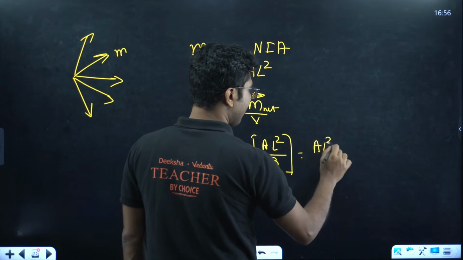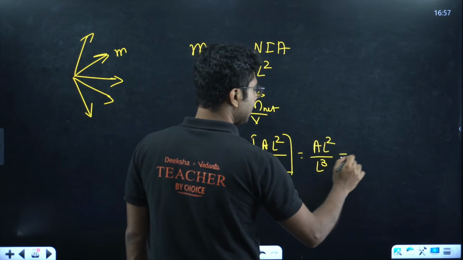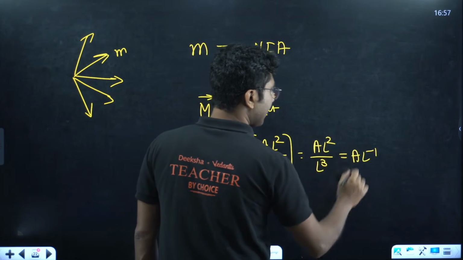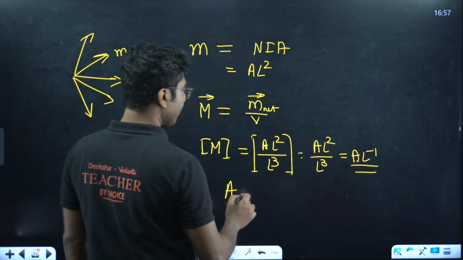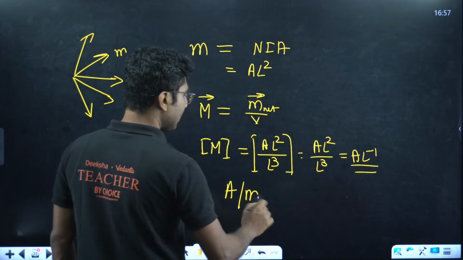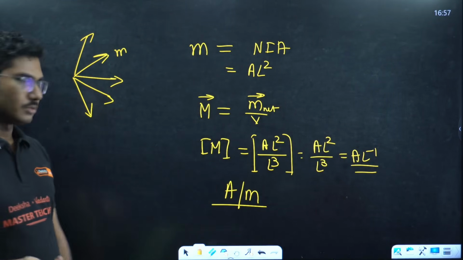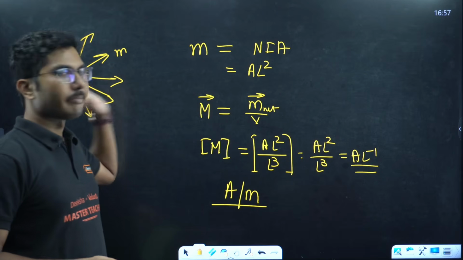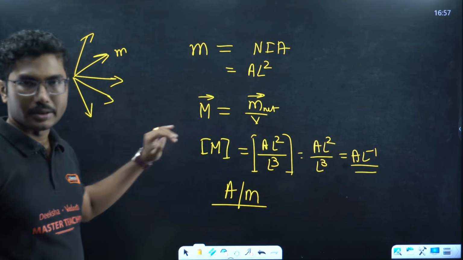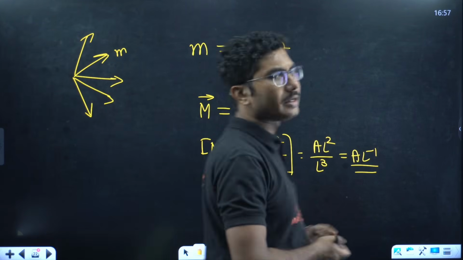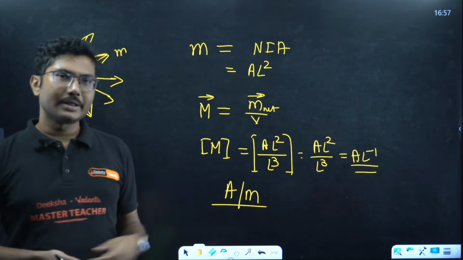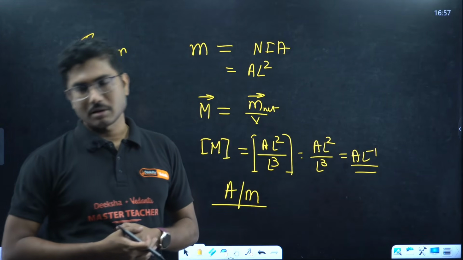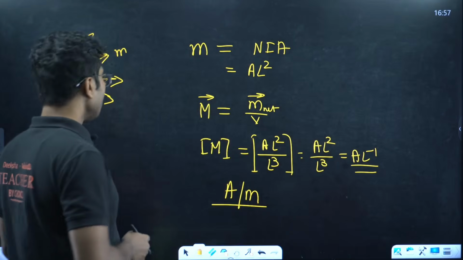AL square by L cube is AL to the power -1, and its unit is ampere per meter, or AM to the power -1. So this is called magnetization of a material. If this is a non-magnetic material, magnetization is most likely to be 0. If it's a magnetic material, magnetization is not 0.